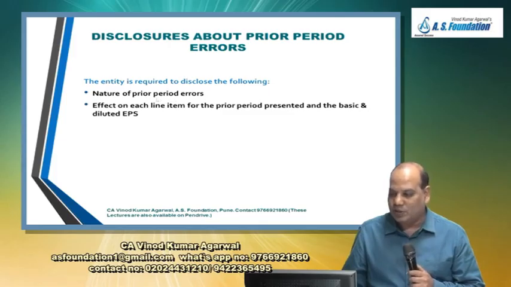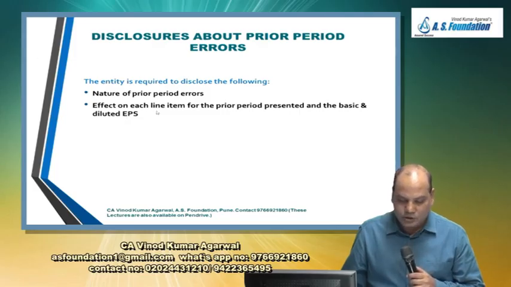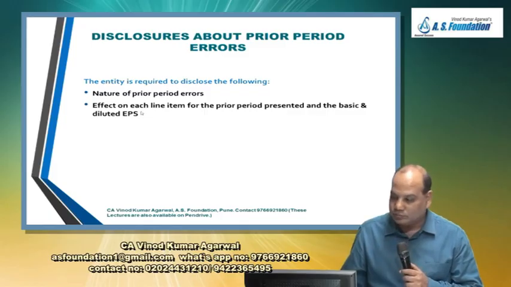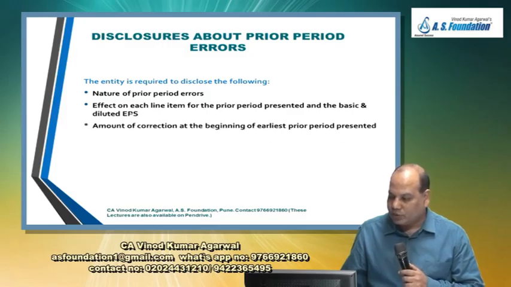So you will say the management had committed a fraud which was discovered in this year. Then the effect on each line item for the prior period presented and the basic and diluted EPS. So if this will affect the basic and diluted EPS, that also you have to disclose. Okay, by how much the basic and diluted EPS will be affected, disclose.